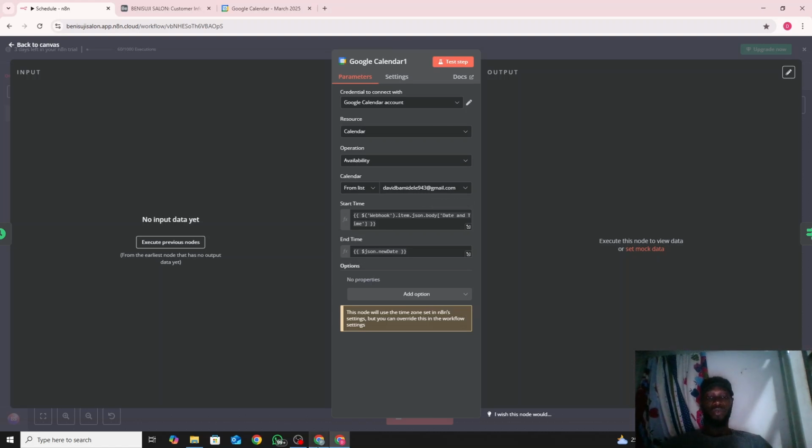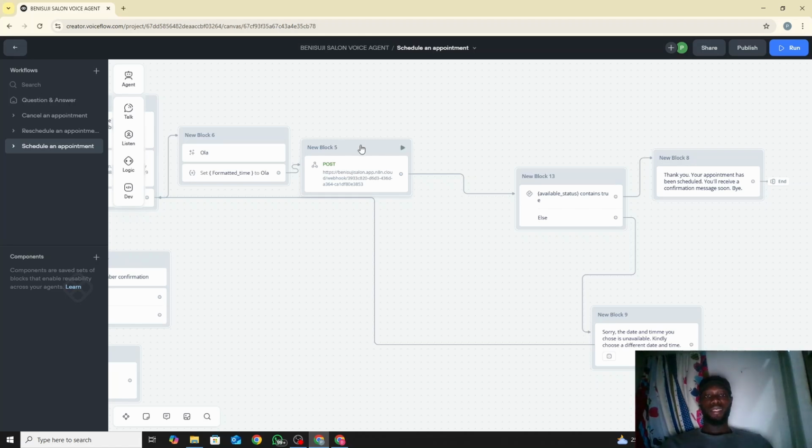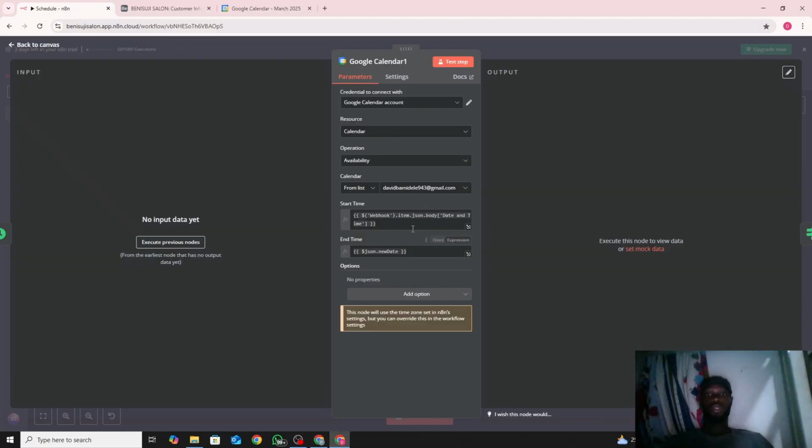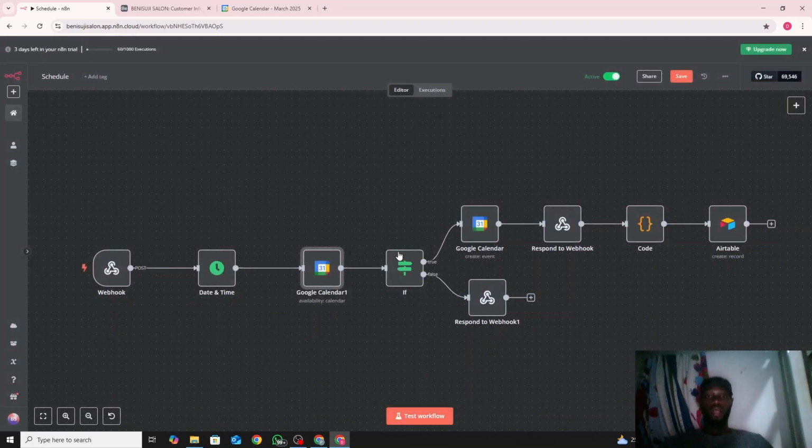In case you did not get what I mean by that, date and time here is the name for it, and the variable is formatted time. That's what I just wanted to explain. So that's why you see date and time here. So we drag and drop. Start time is date and time, which also means formatted time, and the end time is the one that we just created, the one I showed you previously, new date. So that is the start time and end time, and then we have the if.